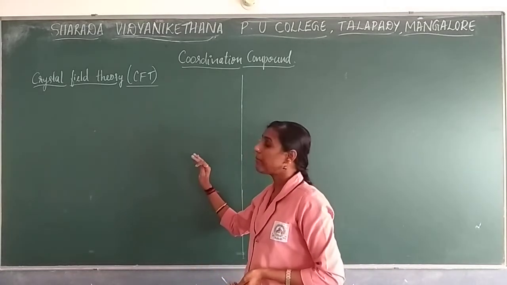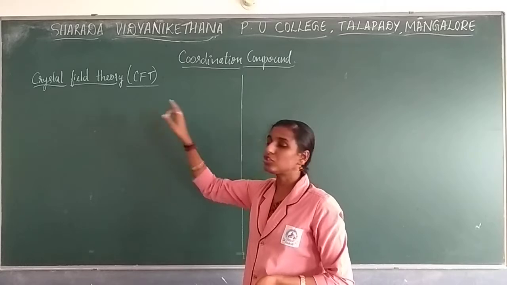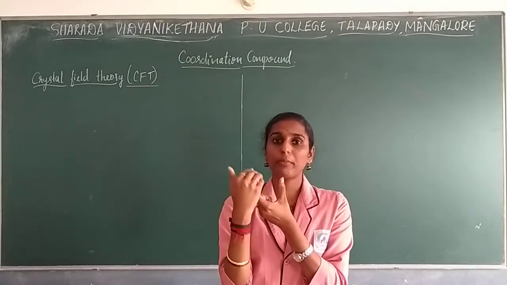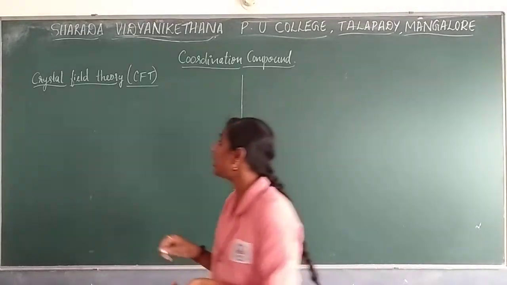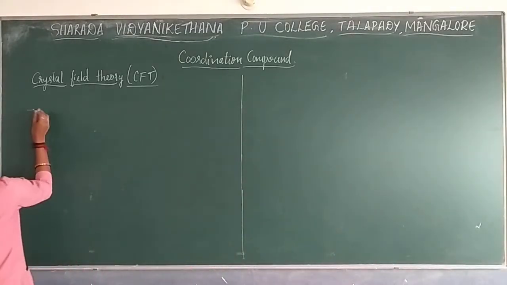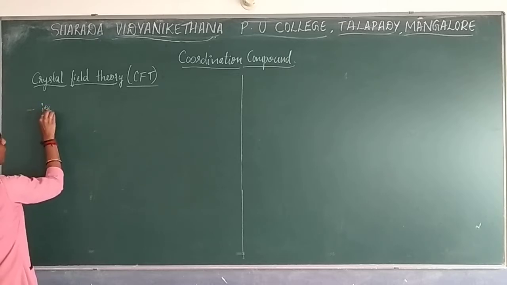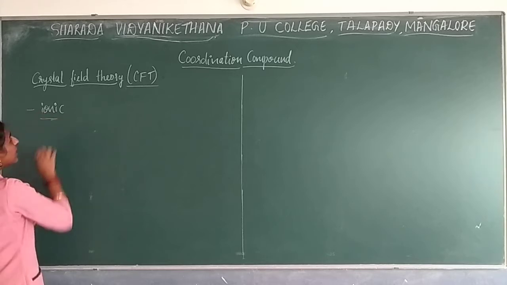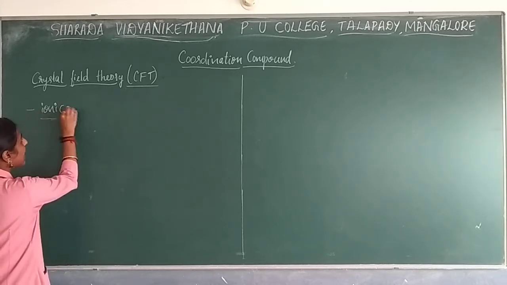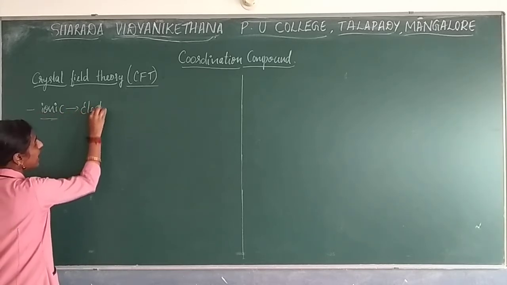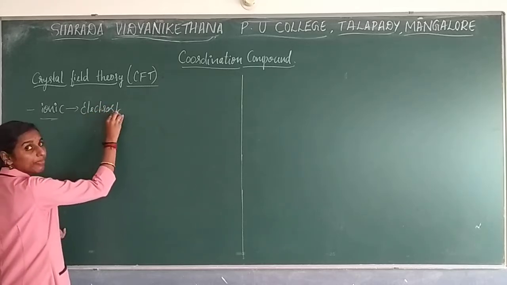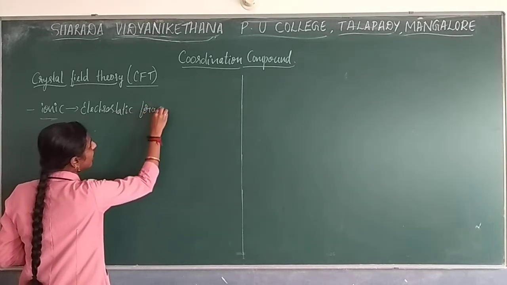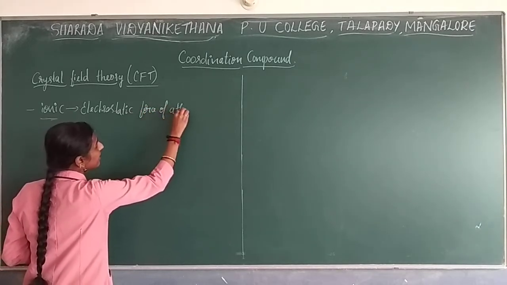This theory, however, explains the formation of a bond between metal and ligand that is purely ionic in nature, with an electrostatic force of attraction between them.